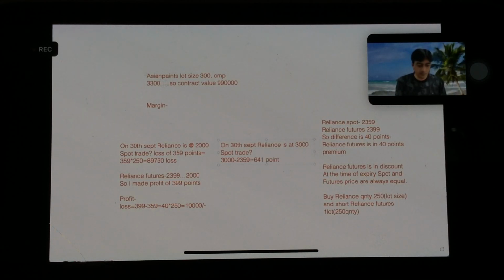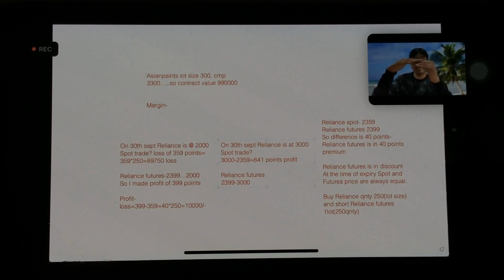641 points profit. But I have shorted Reliance Futures. Since Reliance Futures will also be at 3,000, and 2,399 is my short level, right? I have sold it at 2,399, but I have to buy it at 3,000 now. So I will be making a loss. I will be buying it above my sale price. So that amount will be 601 points loss.